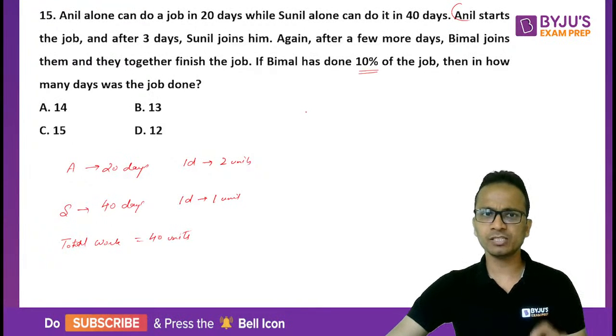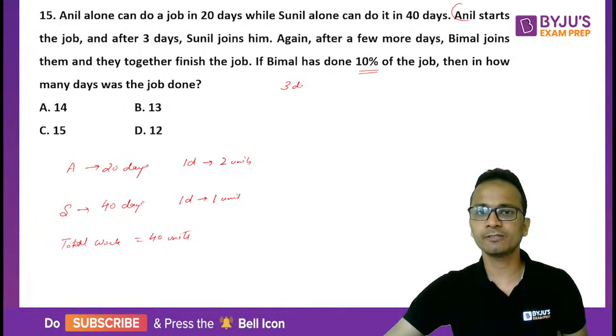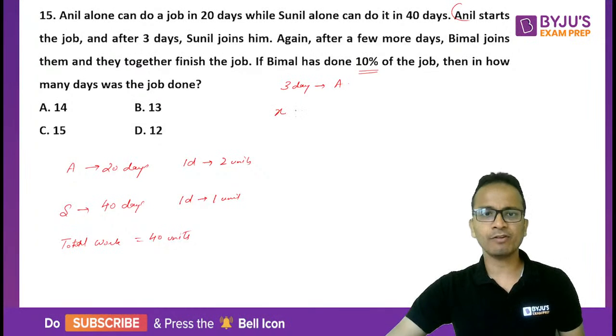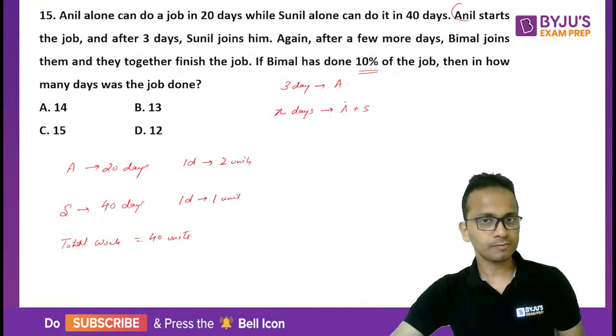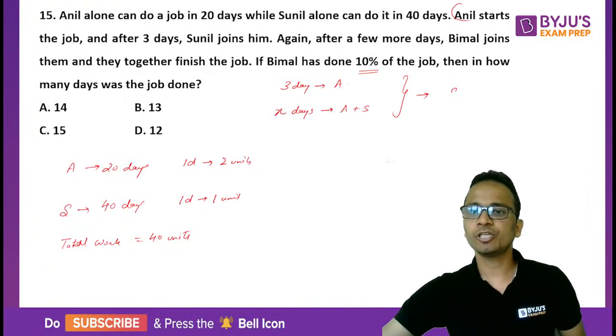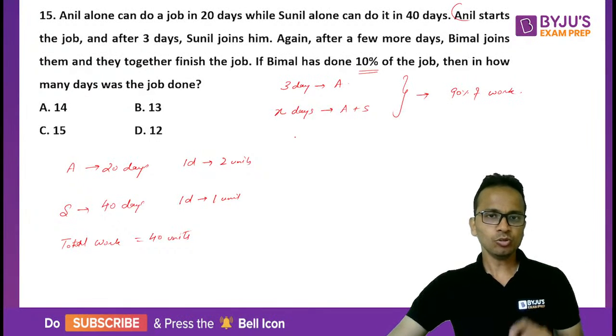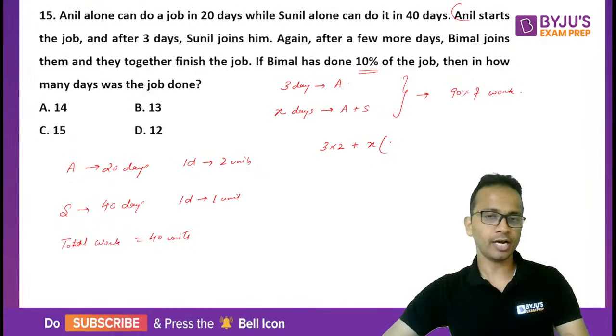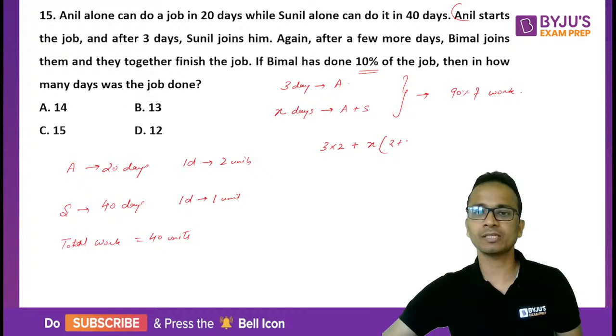So I can say that for the first 3 days, Anil has worked alone. And then let's assume that for the next X days, Anil and Sunil worked. Removing the work done by Bimal, they together finished 90% of the work. So 3 days work of A, that is 3 into 2, plus X days work of Anil and Sunil together, which is 2 plus 1, should be equal to 90% of the work.